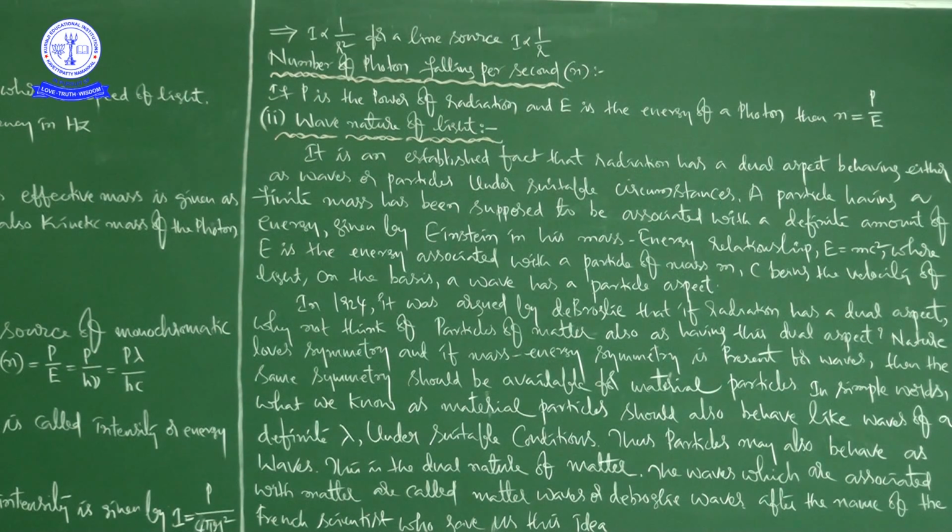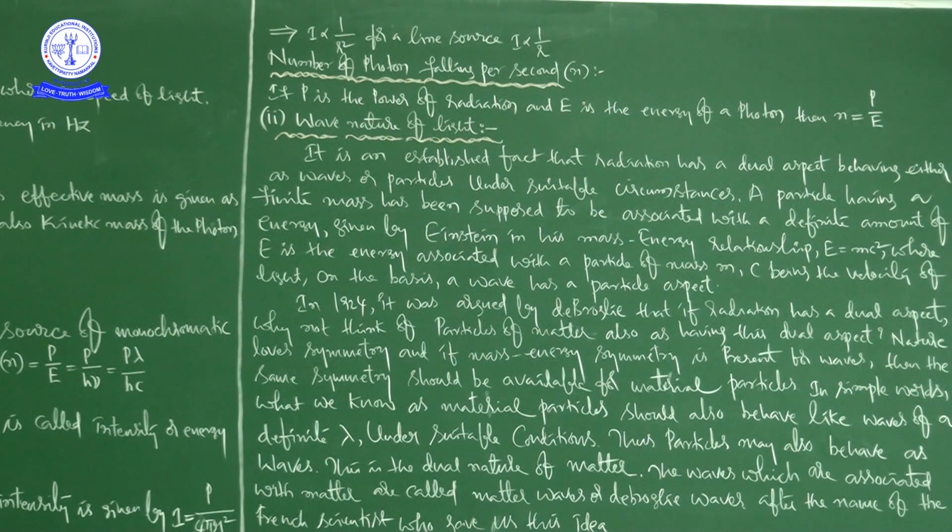If radiation has a dual aspect, why not think that particles of matter also have this dual aspect? So the answer is, here itself we have the answer. Nature loves symmetry. If mass-energy symmetry is present for waves, then the same symmetry should also be available for material particles.